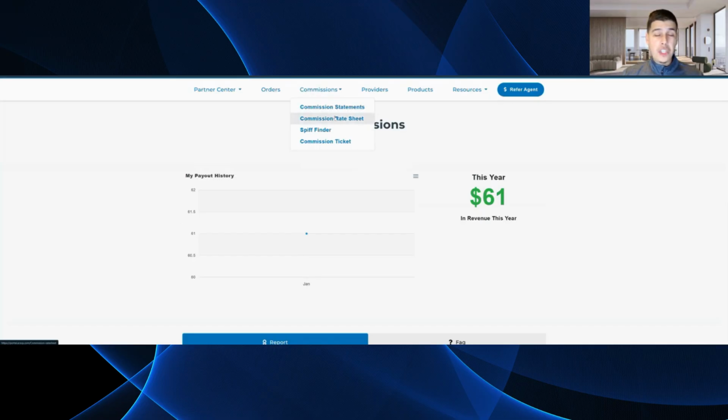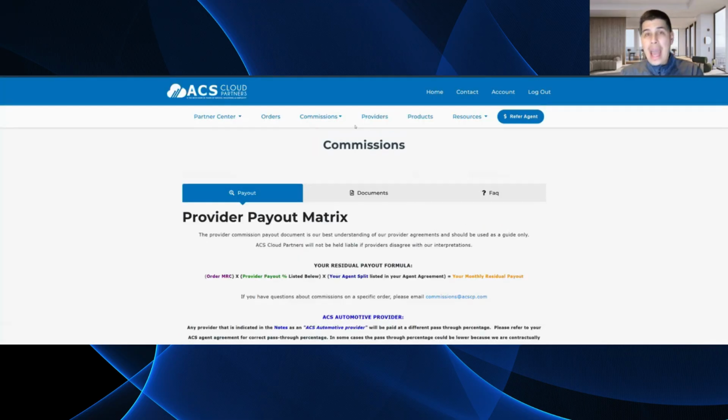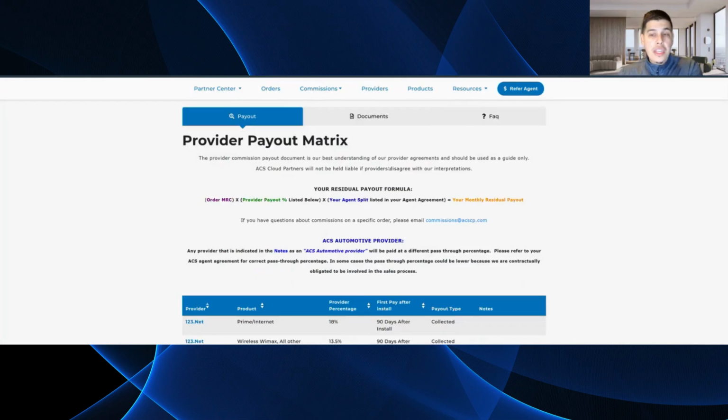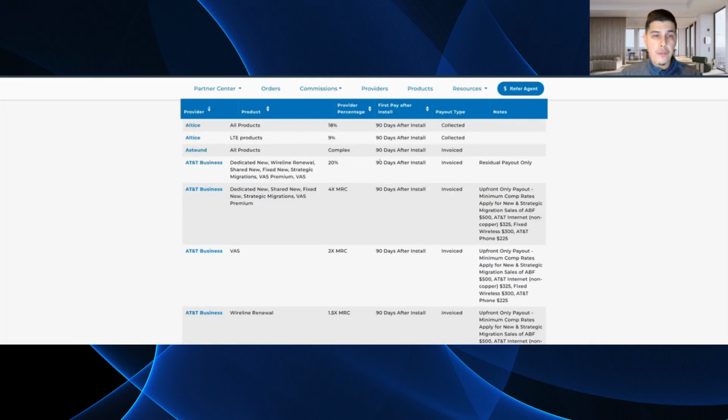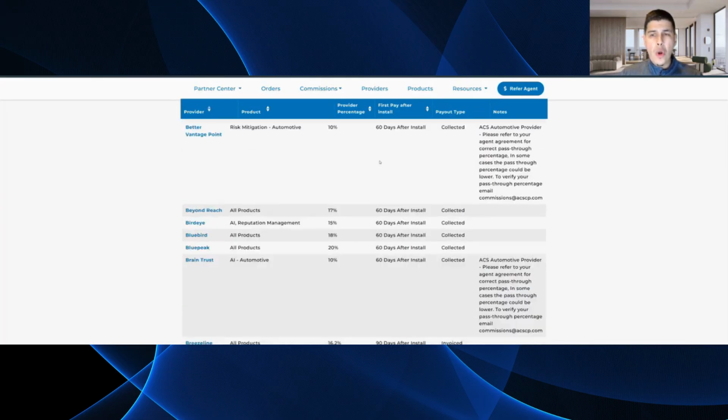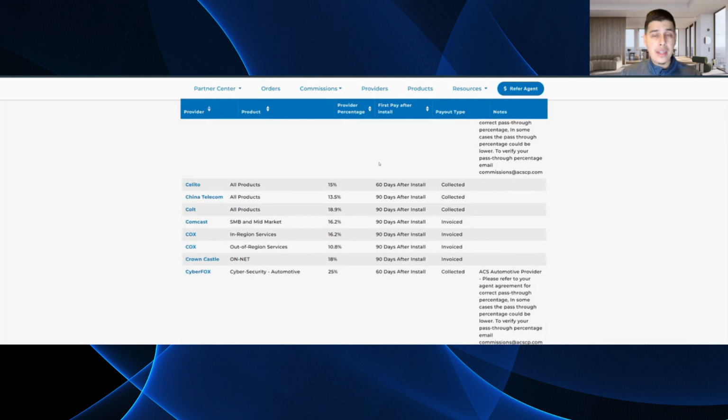We're also very transparent on all the provider rates, right? If you go to the commission rate sheet, you'll see A through Z, all the different providers that we work with, their commission rates, and any caveats or conditions that you should be aware of when working with these providers, right? Certain providers might pay a different product at a higher rate. So just little differences like that we outline throughout these different commission rate sheets. And I won't go into depth with this, but just know that you have access to it.